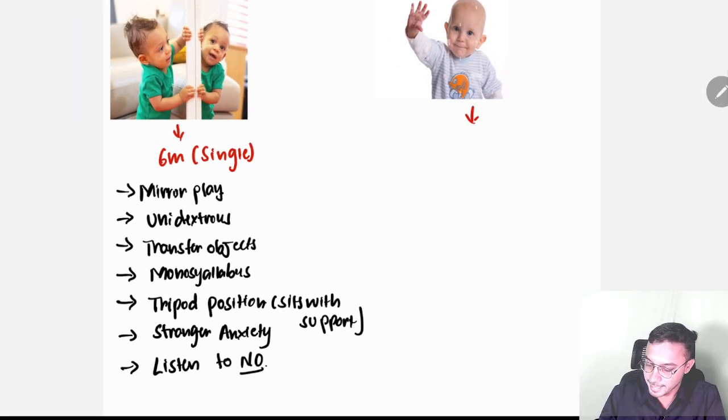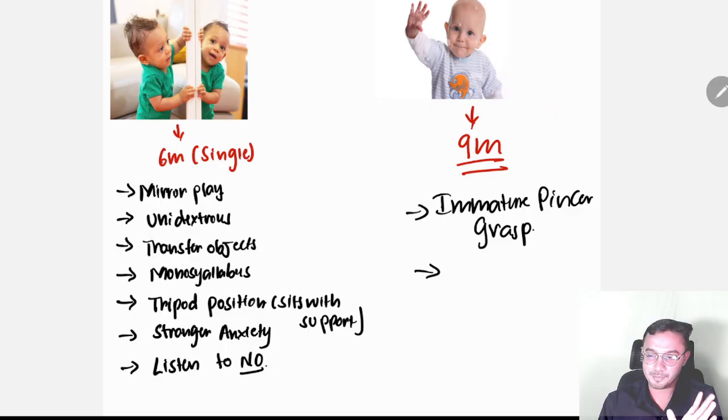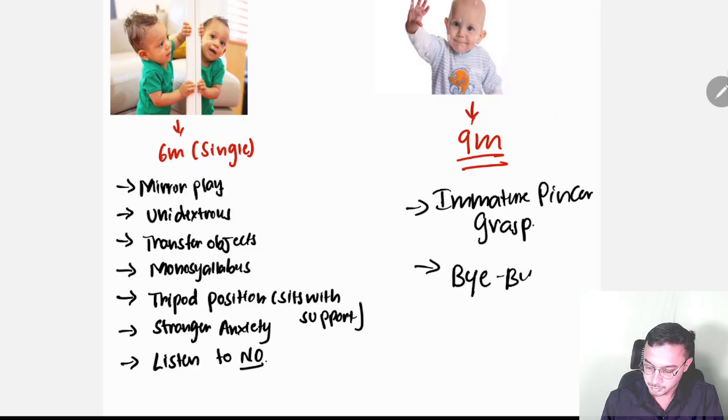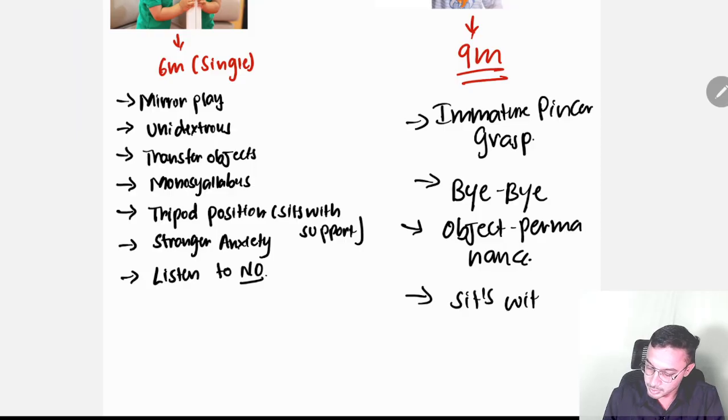And next I will move to 9 months. For 9 months, remember a story like an immature boyfriend and girlfriend, they are both immature. So that's why immature pincer grasp. The boyfriend and girlfriend are both immature, so they have a breakup and they tell bye bye to each other. After that they want permanent, so they want their own way, so that's why there is object permanence over here. And next is sits without support.